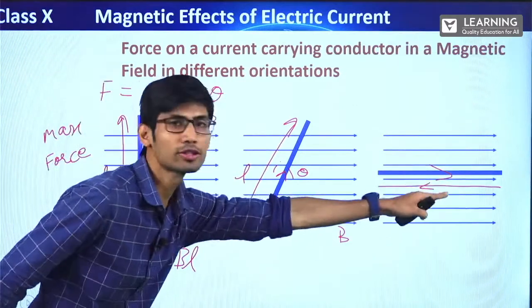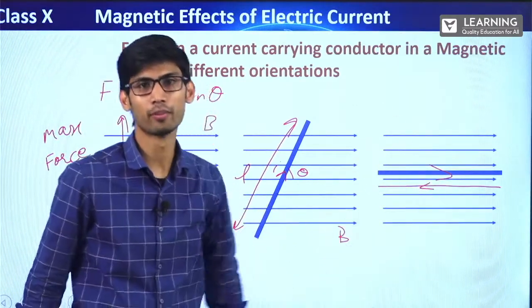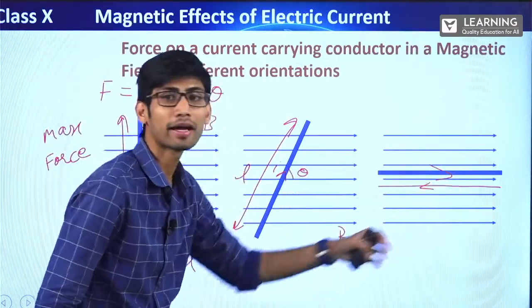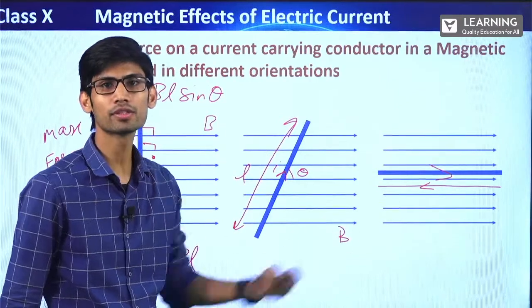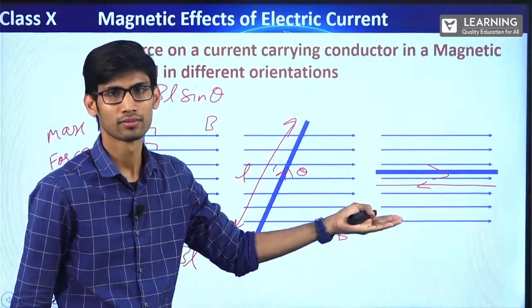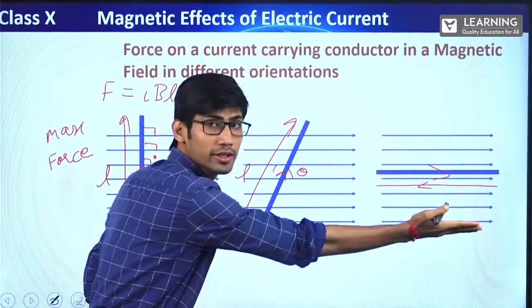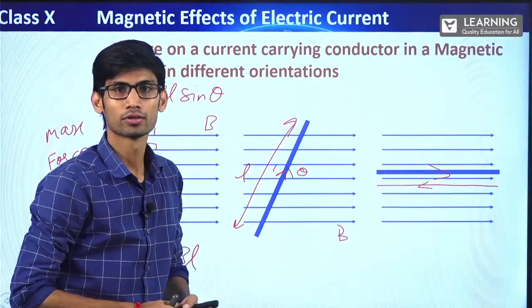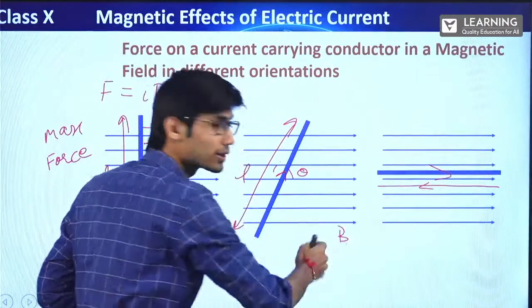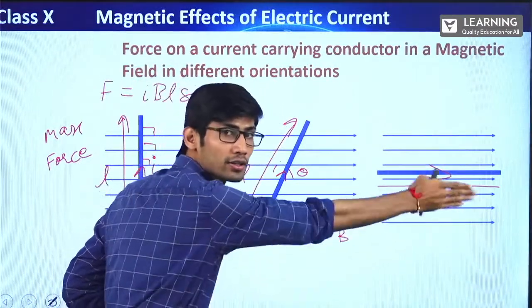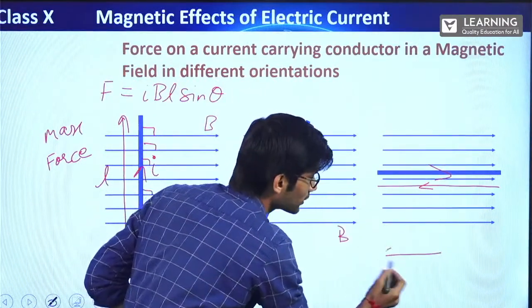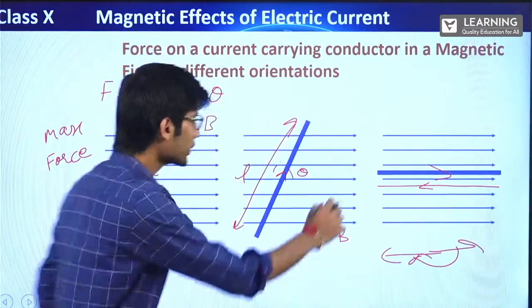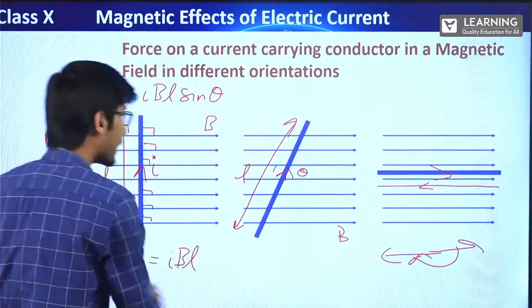Here the force will be minimum. If you see the angle between the current and the magnetic field, what is the angle between them? 0 degrees. The current is in this direction, the magnetic field is also in this direction, so it is 0 degrees. Or in this one, the current is in this direction and the magnetic field is in the opposite direction, so it is 180 degrees. So either the angle is 0 degrees or the angle is 180 degrees.